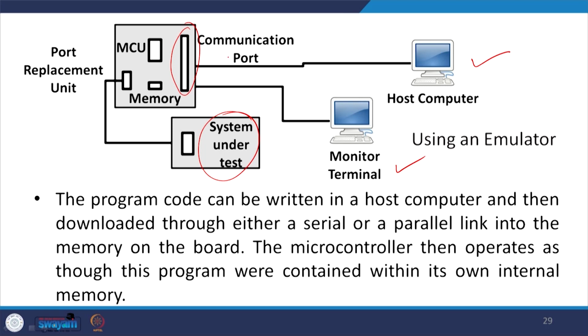You have the port replacement unit, there is a memory and there is an MCU. The program code can be written in the host computer and then downloaded through either a serial or parallel link into the memory on the board. The microcontroller then operates as though this program were contained within its own internal memory.